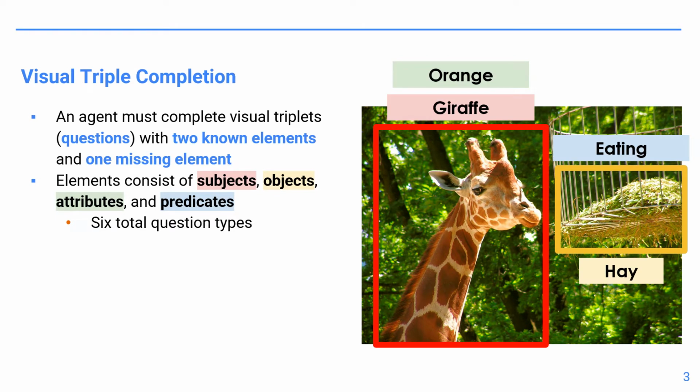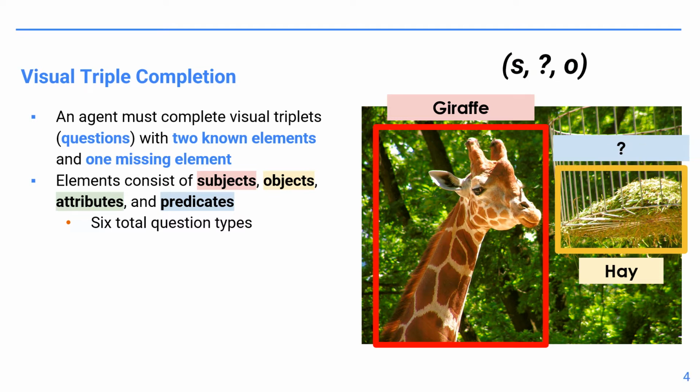We study this problem using a task called visual triple completion. In visual triple completion, we provide the agent with a triple containing 2 known elements and 1 missing element. The agent must then complete the missing element in the triple using information from the scene. Elements in the visual triples consist of subjects, objects, attributes, or predicates, and we refer to incomplete visual triples as questions. Given these unique triple elements, we have 6 total question types that refer to either subject, predicate, object triples or subject, predicate, attribute triples.